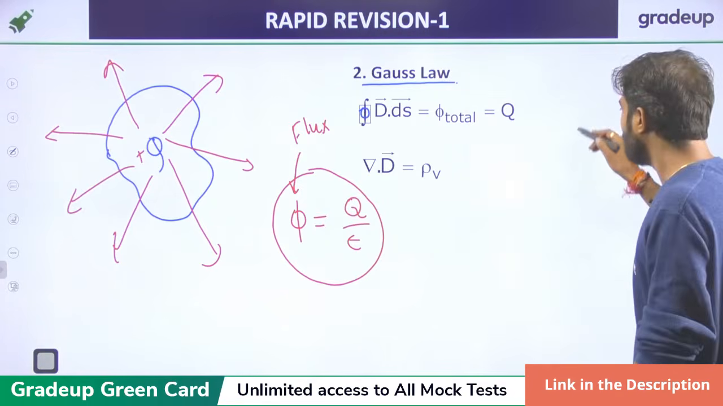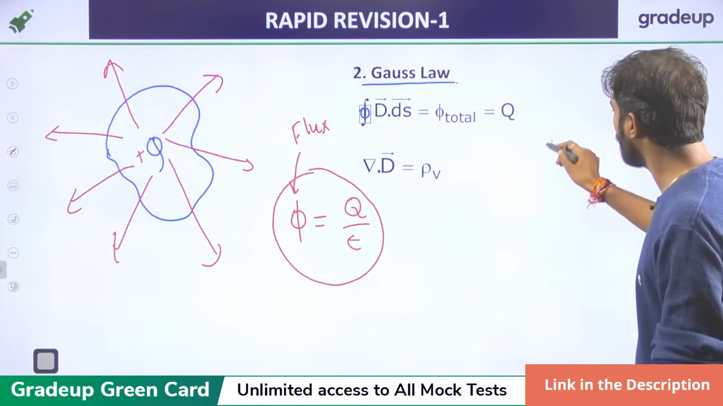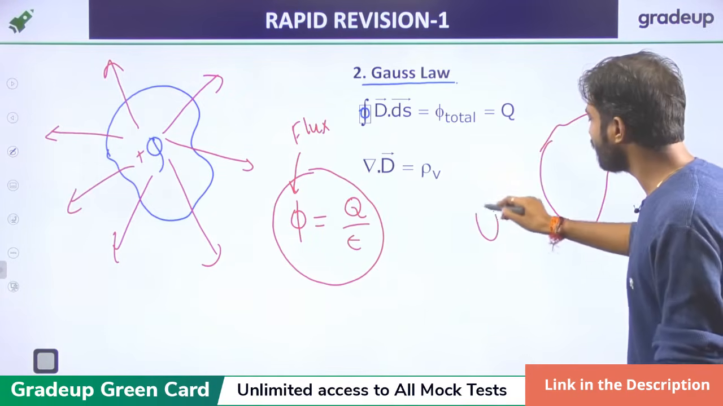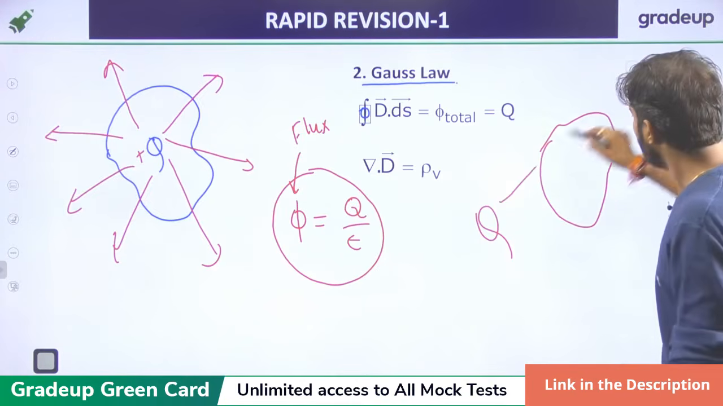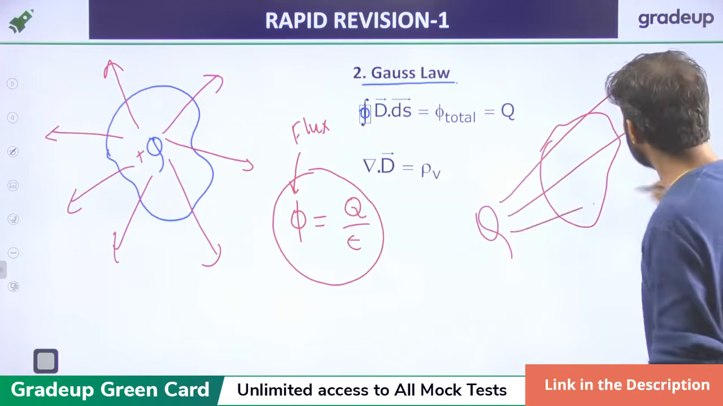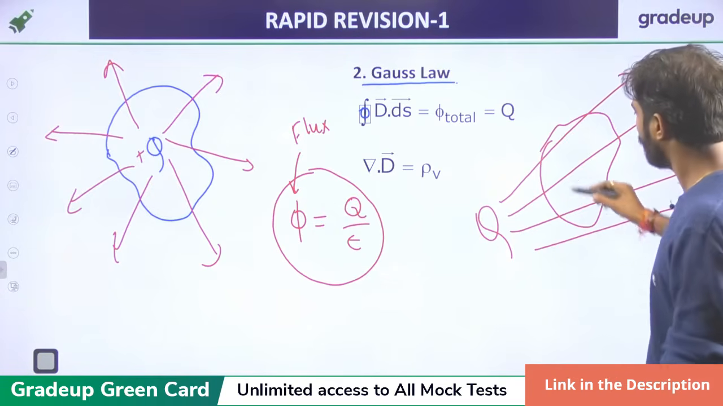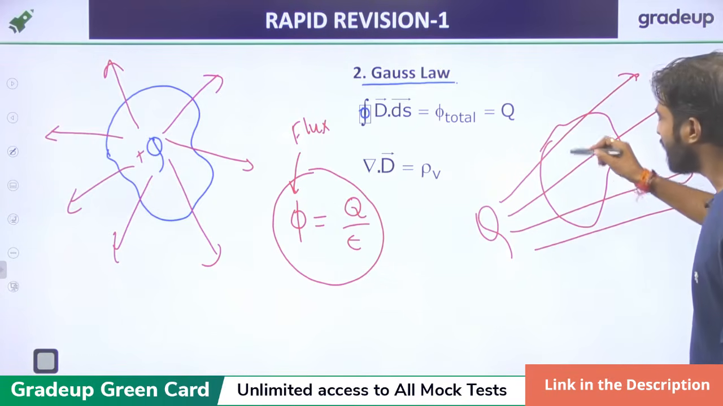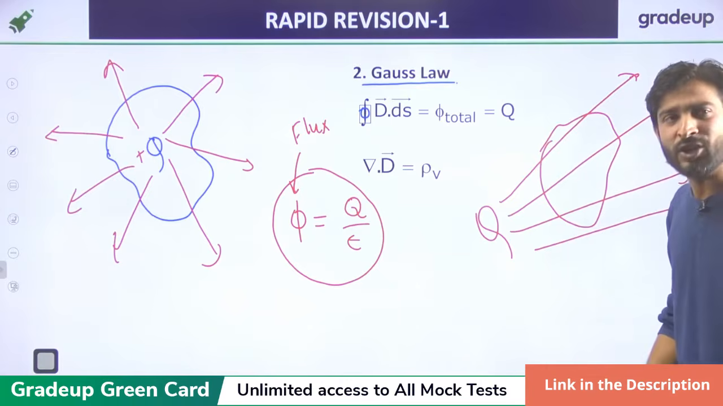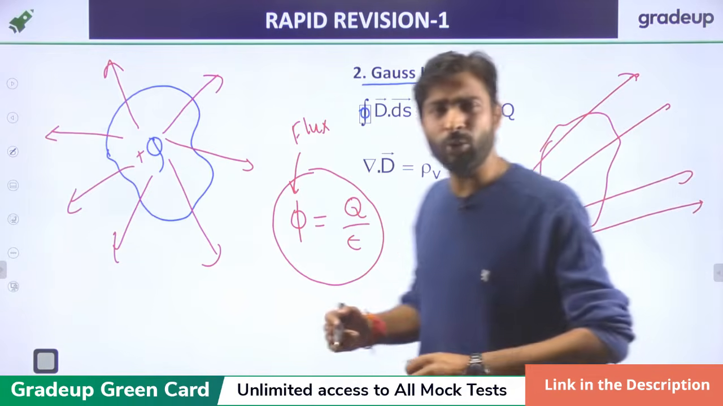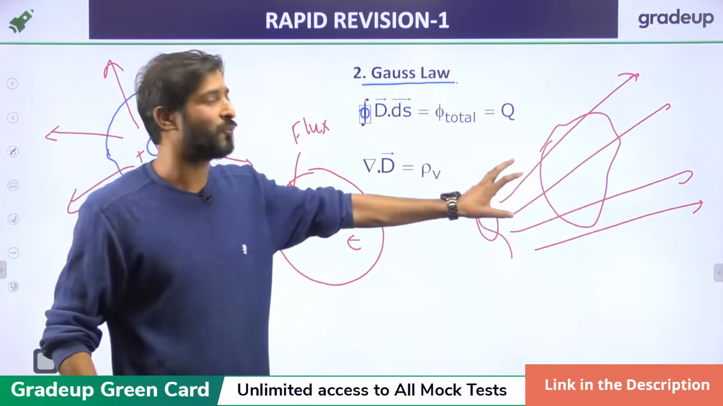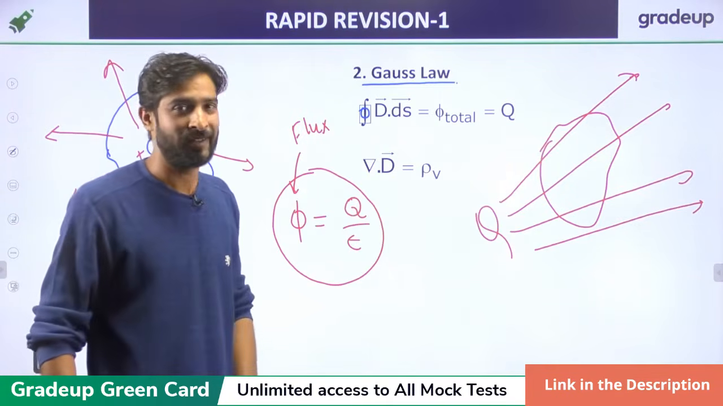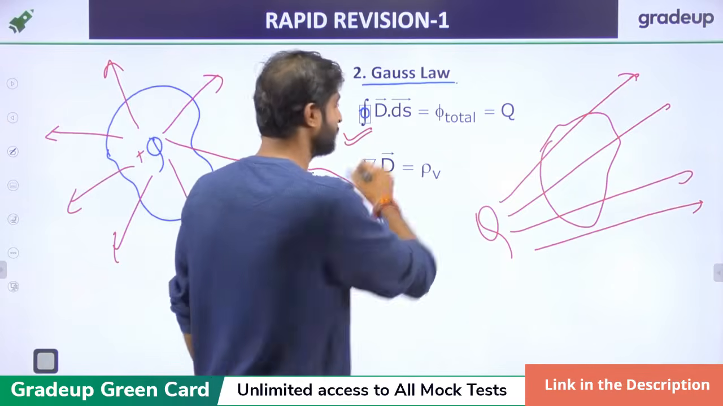And one more thing: if a surface is closed and the charge is outside of that surface, then the electric field nature is like this. The electric field which enters the surface should also leave the surface. So the net enclosed charge of this surface will always be 0, right? That is called Gauss law, right?